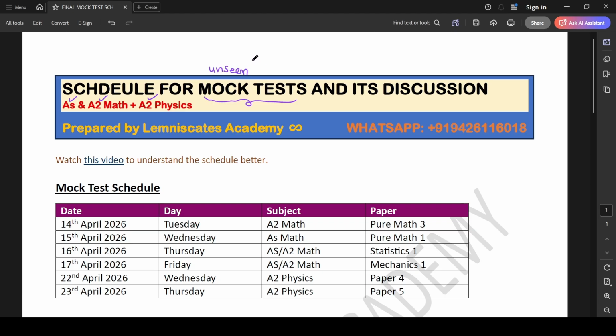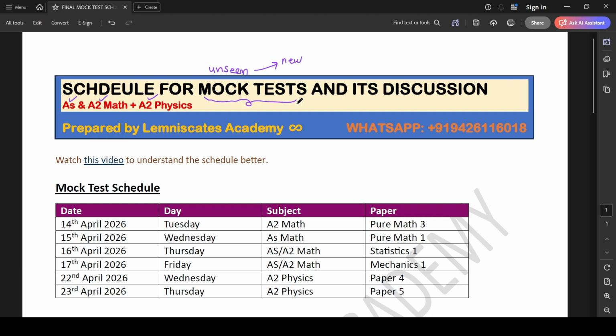What do I mean by unseen? The questions will not be taken from your past papers, but they will be new questions like what you expect in your actual examination. Some of the questions will be inspired from the past papers, but they will be different. And some of them will be completely different, which will make you think hard. So this is your real test just a few weeks before your final examination to see where you stand, and then use the remaining time to improve yourself on those weaknesses and be ready for your final examination.